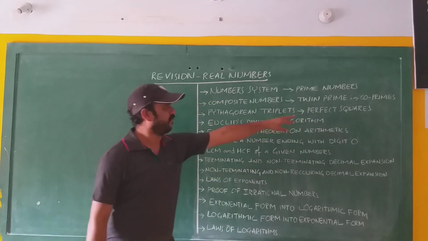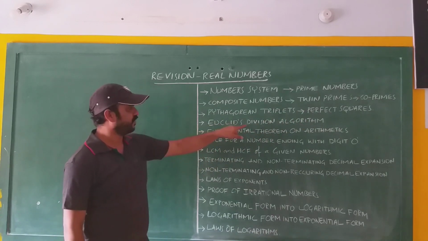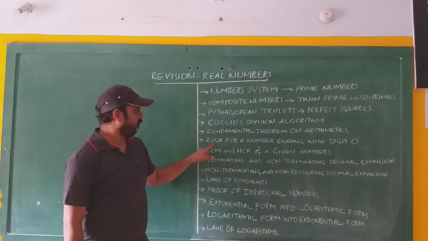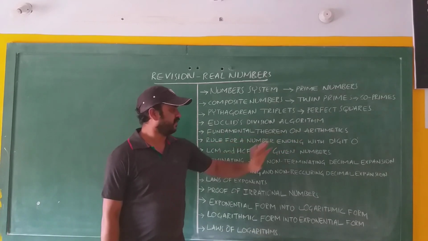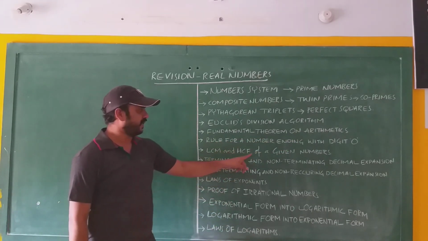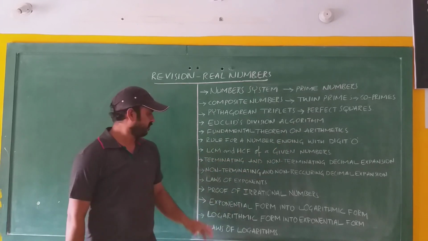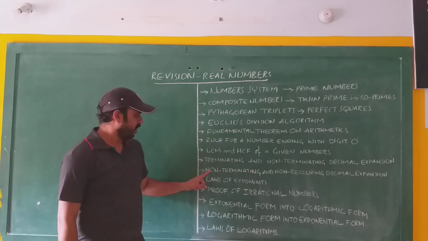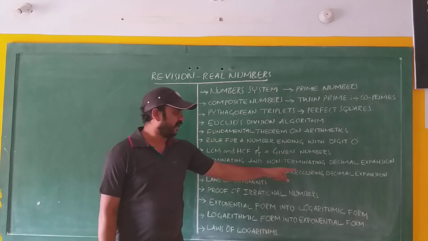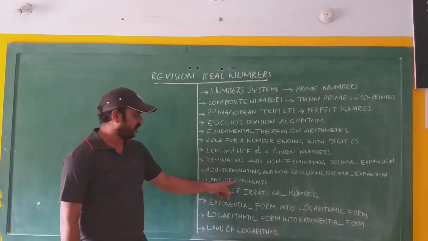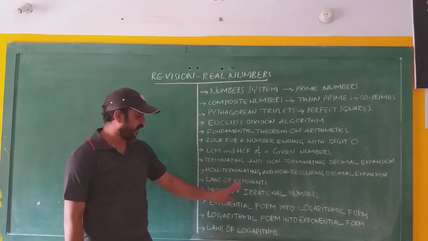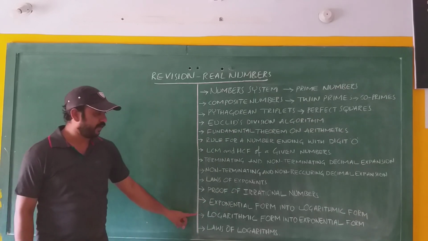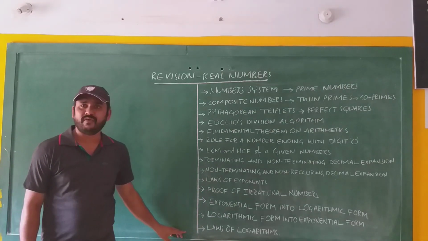Pythagorean triplets, perfect squares, Euclid division algorithm, fundamental theorem of arithmetic, rule for a number ending with a digit 0, LCM and HCF of given numbers, terminating and non-terminating decimal expansion, non-terminating and non-recurring decimal expansion, laws of exponents, proof of irrational numbers, exponential form into logarithmic form, logarithmic form into exponential form, laws of logarithms.